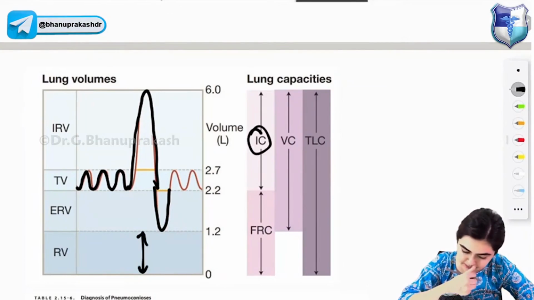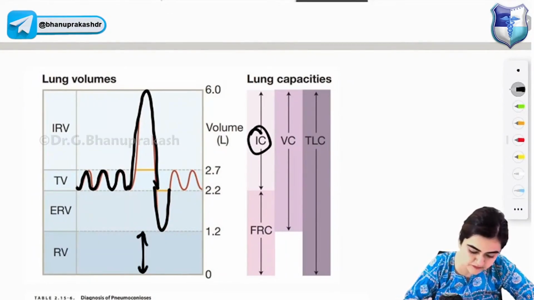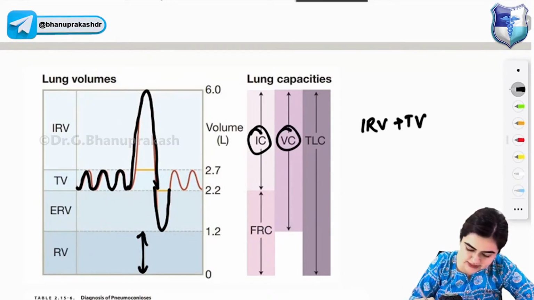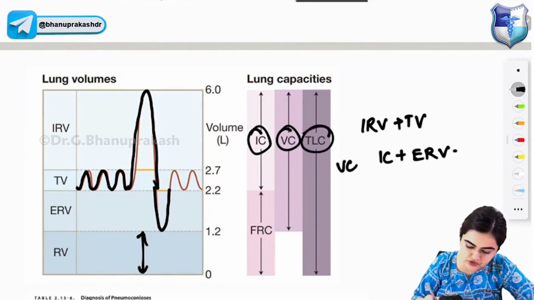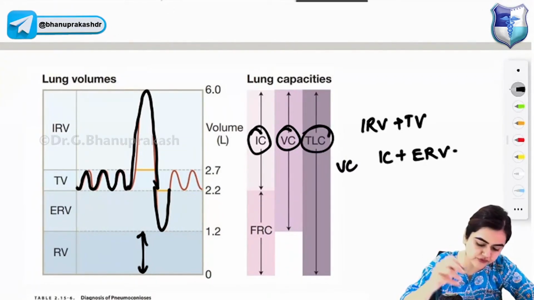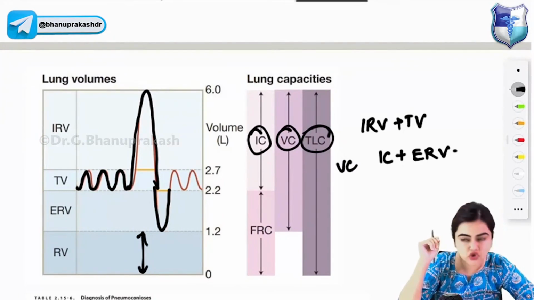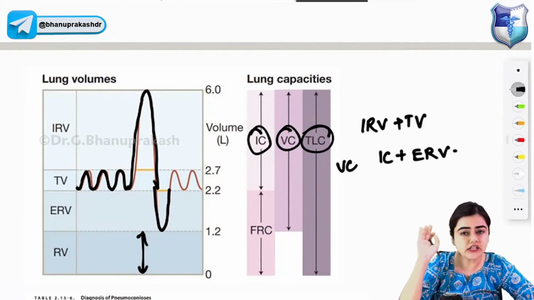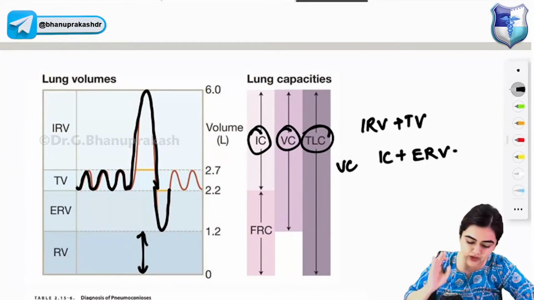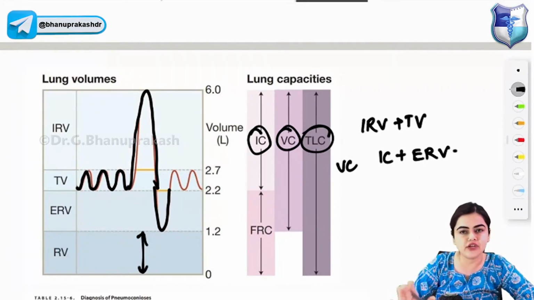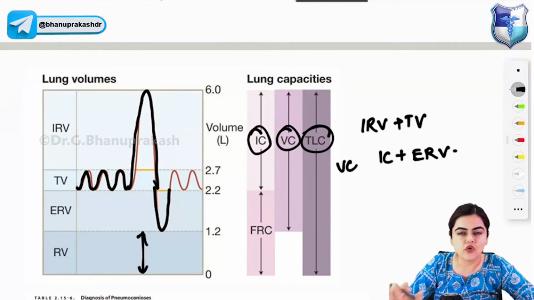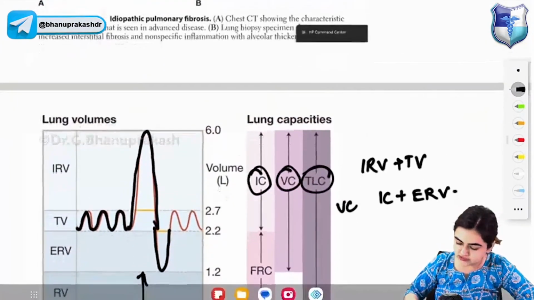Now what is inspiratory capacity? How do you calculate inspiratory capacity? Inspiratory capacity is inspiratory reserve volume plus tidal volume. Vital capacity is inspiratory capacity plus expiratory reserve volume. And the total lung capacity is equal to your inspiratory capacity plus FRC, or if you add up all the volumes, that will give you the total lung capacity. This graph is repeatedly asked in your exam. From this graph you will be able to solve many of the questions if you study it nicely. So let's now move to asthma.